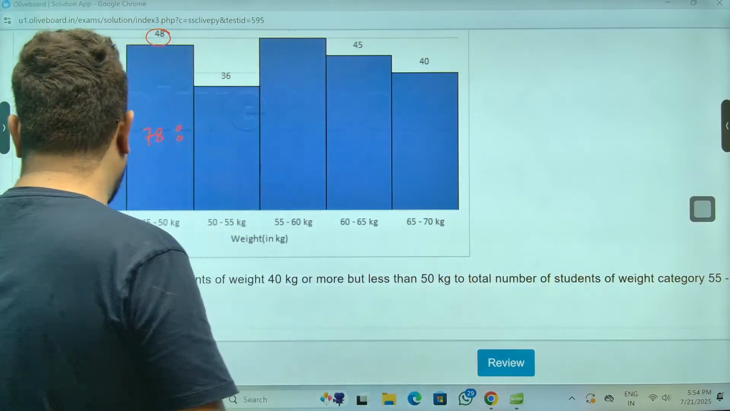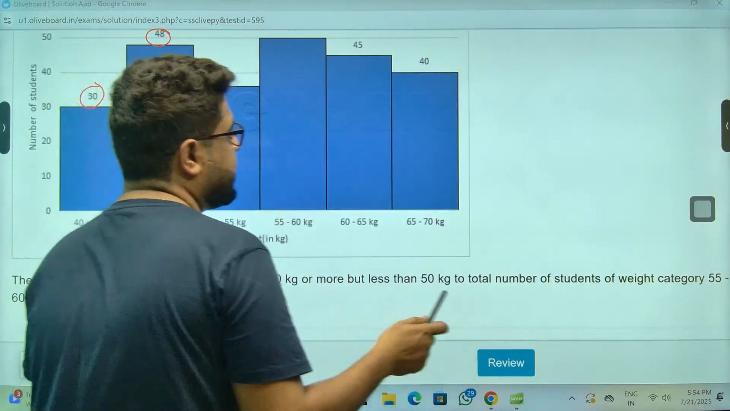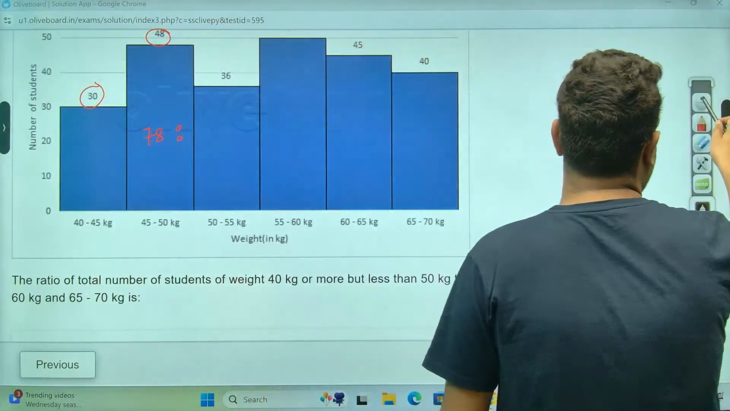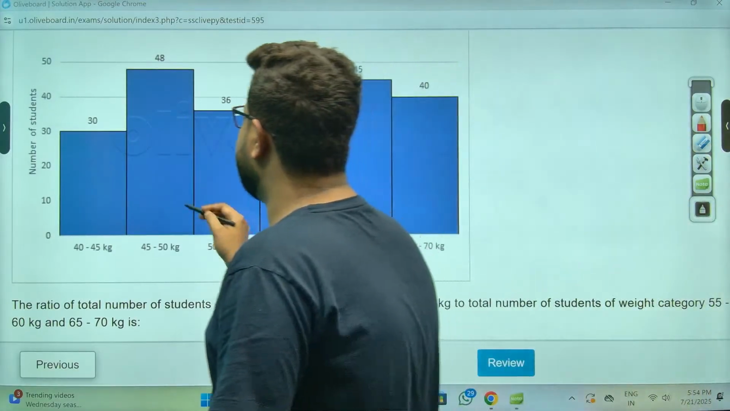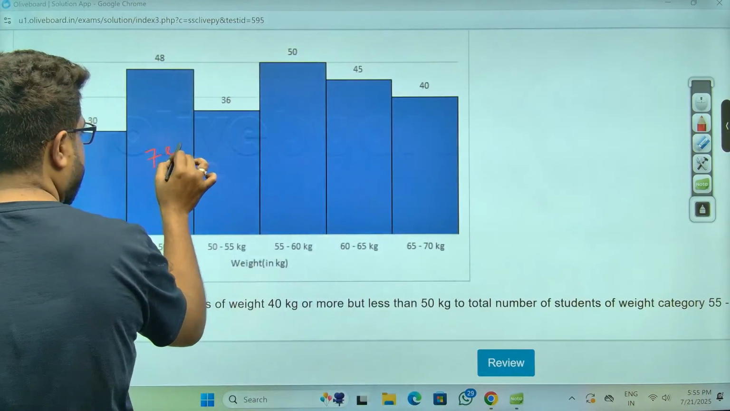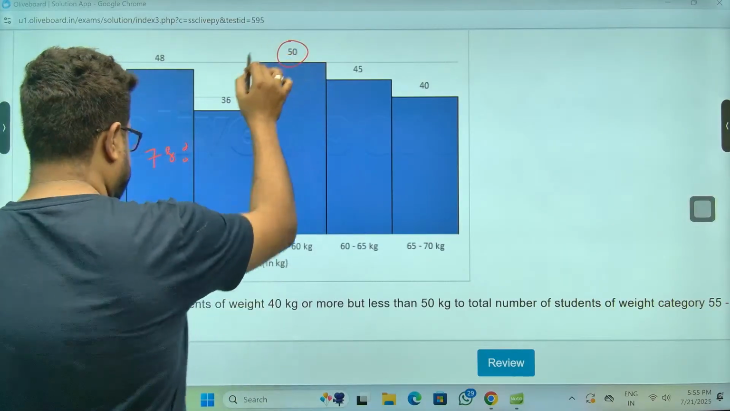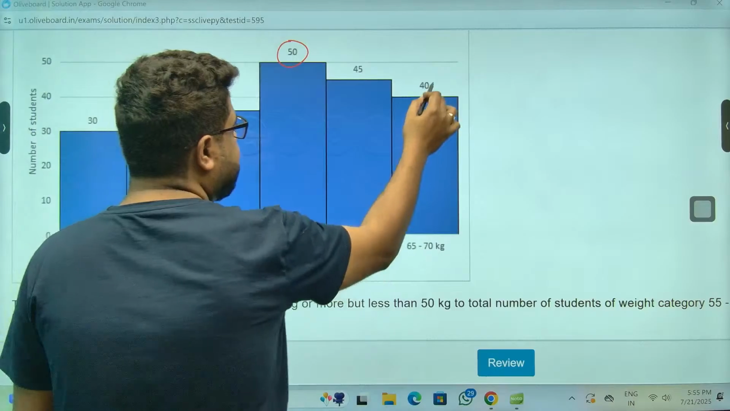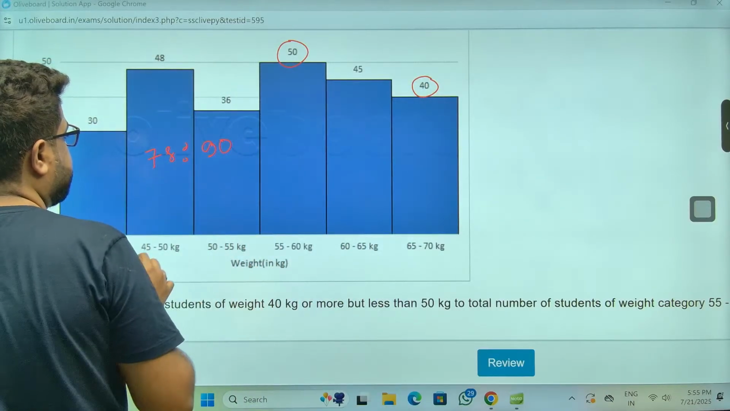Category 55 to 60 and 60. So 55 to 60. अरे यार ये दिख ही नहीं रहा है. Sorry भाई, sorry. This was 78, right? And 55 to 60 is, sir, this 50. And 65 to 70 is this 40. Right?